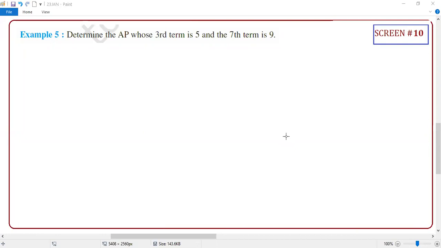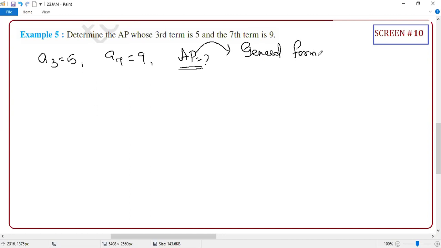Okay, so determine the AP whose third term is 5 and seventh term is 9. Guys, basically, what are the things given, student? Your third term is 5, your seventh term is 9, and you need to find the AP. Determine the AP means what? It's the general form.